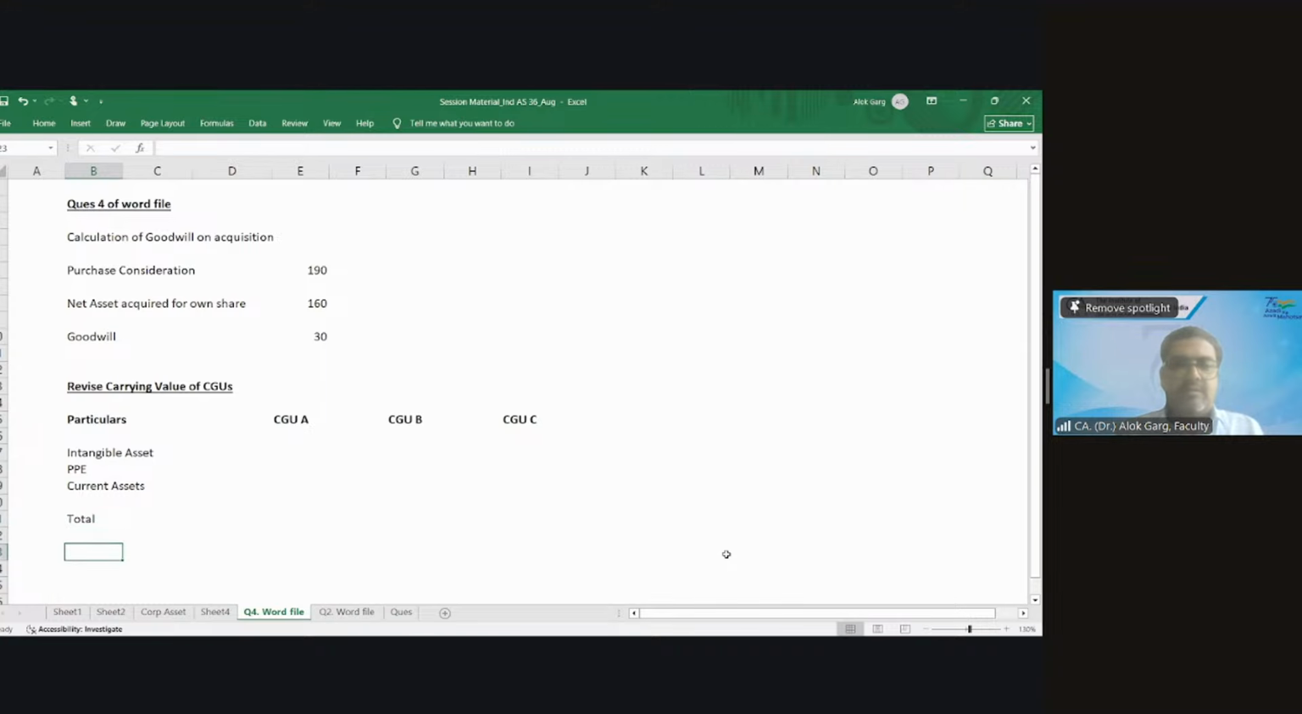Total recoverable value. The values given were...